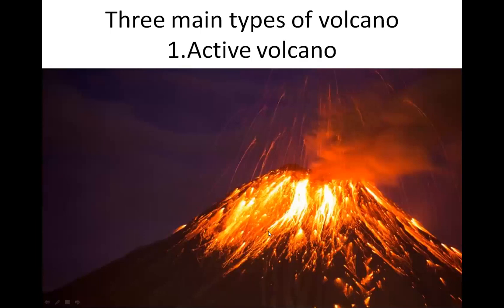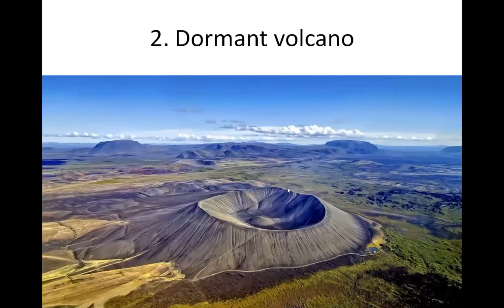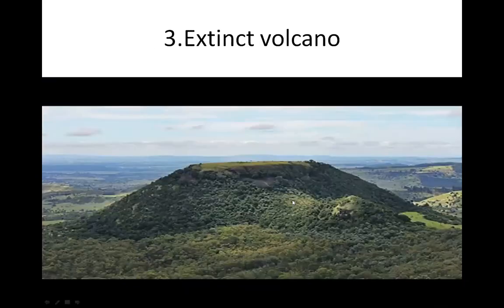Now, there are three types of volcanoes. Number one is active volcano. So this is called as the active volcano. Second is the dormant volcano. From the picture itself, you can easily make out what you mean by dormant volcano. And the third is the extinct volcano. From this picture itself, you can easily make out that it doesn't look like a volcano anymore.